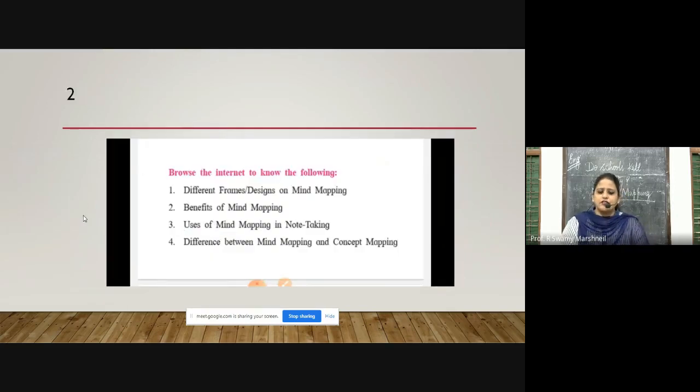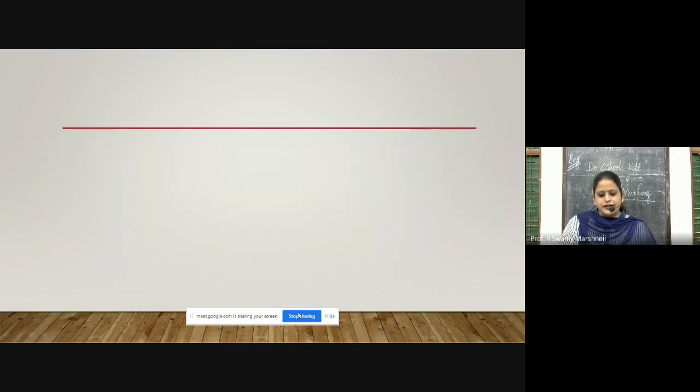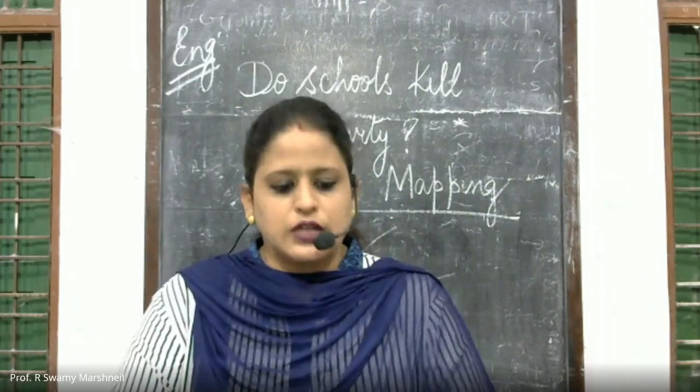Another activity that they have given you, a very interesting activity: browse the internet, go to Google or any other search engines and find out the different frames and designs of mind mapping. In my first video, I have already given you the pictures of the designs that we can use. Benefits of mind mapping, uses of mind mapping in note taking, difference between mind mapping and concept mapping. Read your textbook, my dear children, and it will be much easier for you to understand.